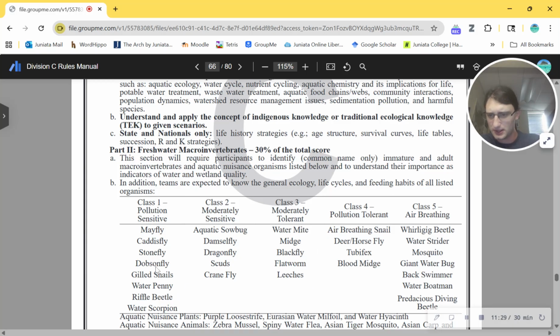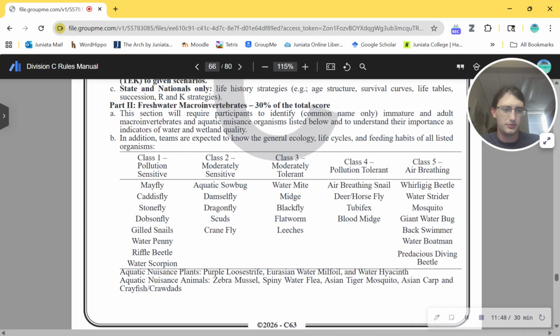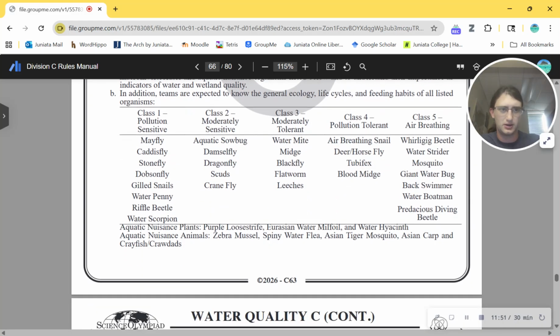Did they have mosquitoes on here? I didn't see mosquitoes under here. Okay, here's mosquito. Oh, air breathing. Okay. Oh, right. Duh. I literally did my whole summer research on mosquitoes and I forgot that the mosquito larvae breathe air. Whirligig beetle, water strider, mosquito, giant water bug, back swimmer, water boatman, predaceous diving beetle. Yep, all those are, I think, the exact same organisms from when I did the event all those years ago, like 2019. Crazy.